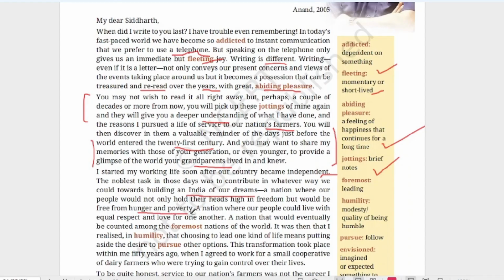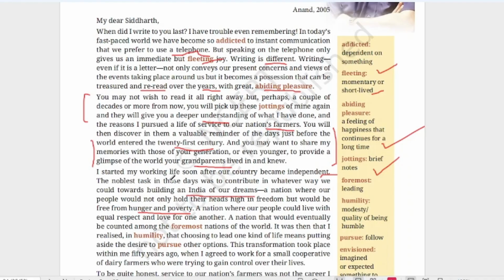So after independence, we started building our nation, isn't it? Till that time, we were dependent on the British, and they were ruling us. So after becoming independent, it is like we are making a house of our own. From the foundation the house should be made, then interior work, fence, so many works are there. Similarly, building a nation, just think what all things we have to do to develop our country.